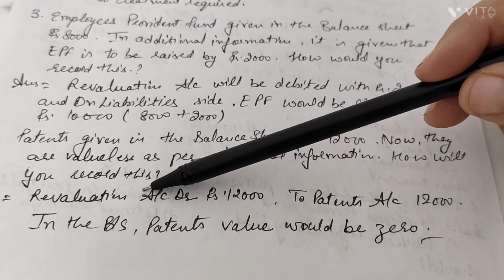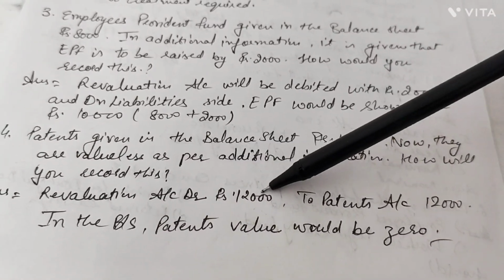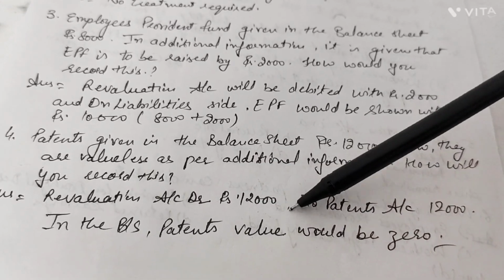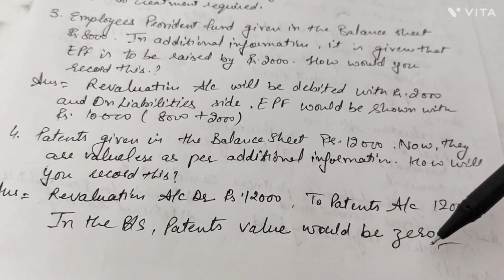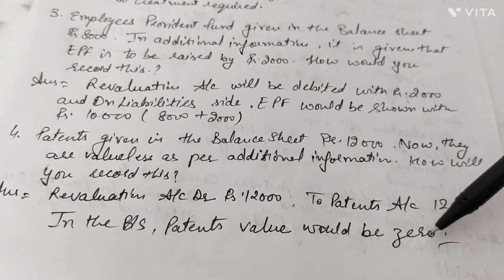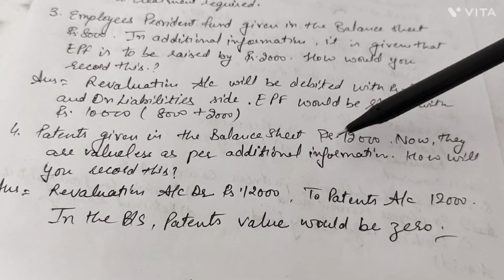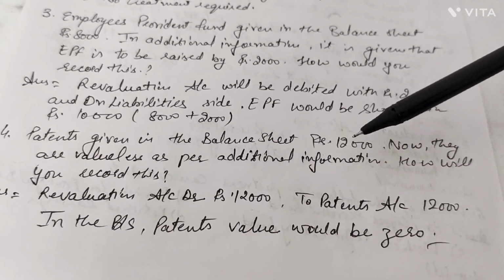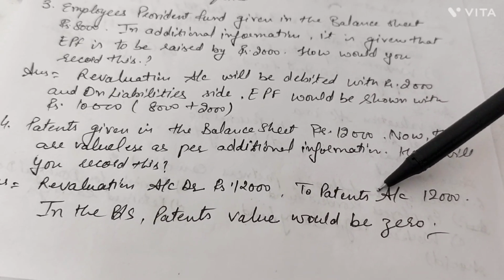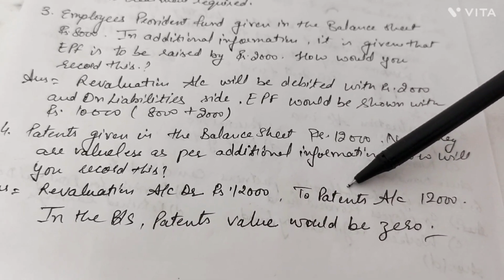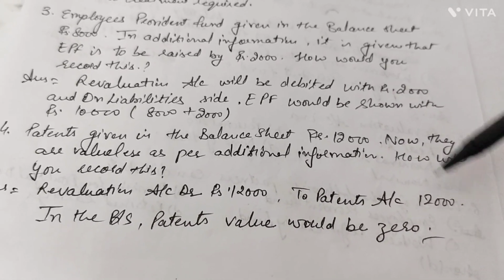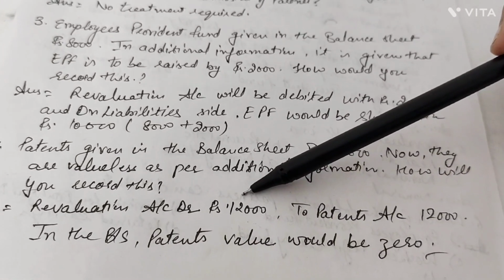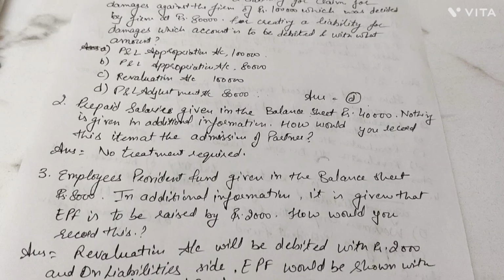On the debit side of the revaluation account, there would be written off patents 12,000. On the other side, from the asset side, patents value will become 0. Nothing would be recorded for the patents value. So for this additional information, we did two adjustments. First of all, patents have been credited because they are valueless, and the loss has been transferred to the revaluation account debit side.